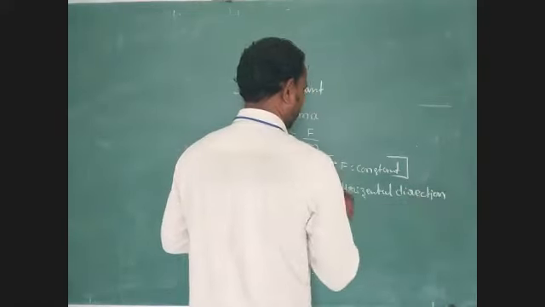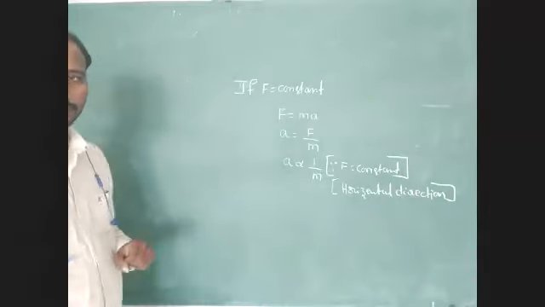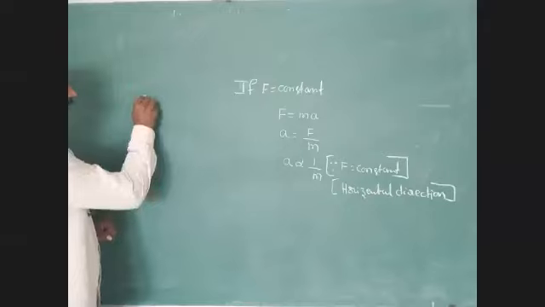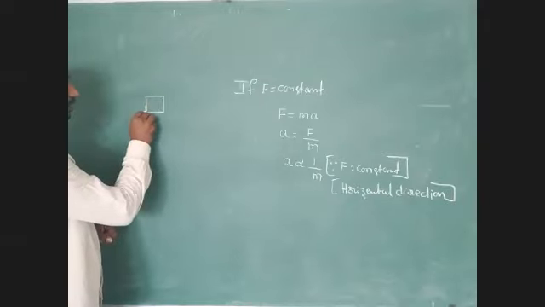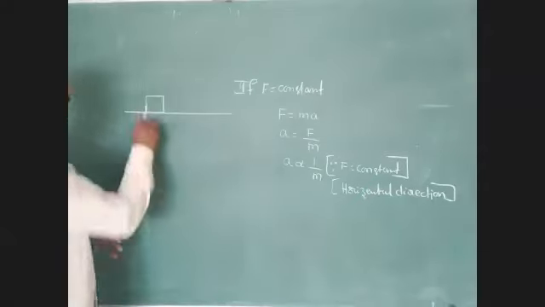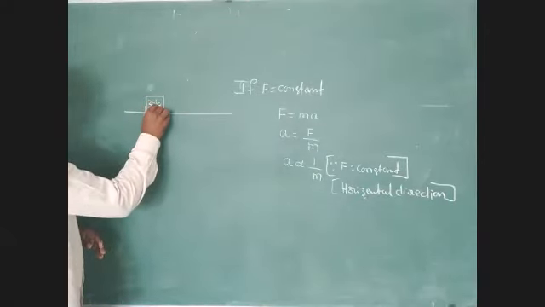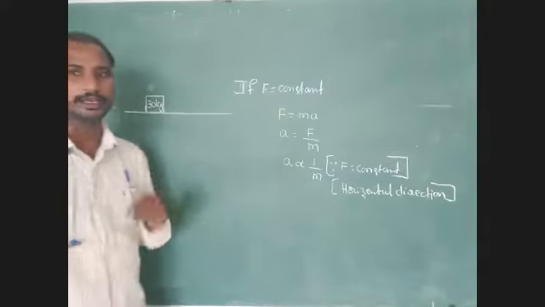This point we have to discuss with one example problem. Here, one body is at rest on a horizontal surface. Its mass is 30 kg.